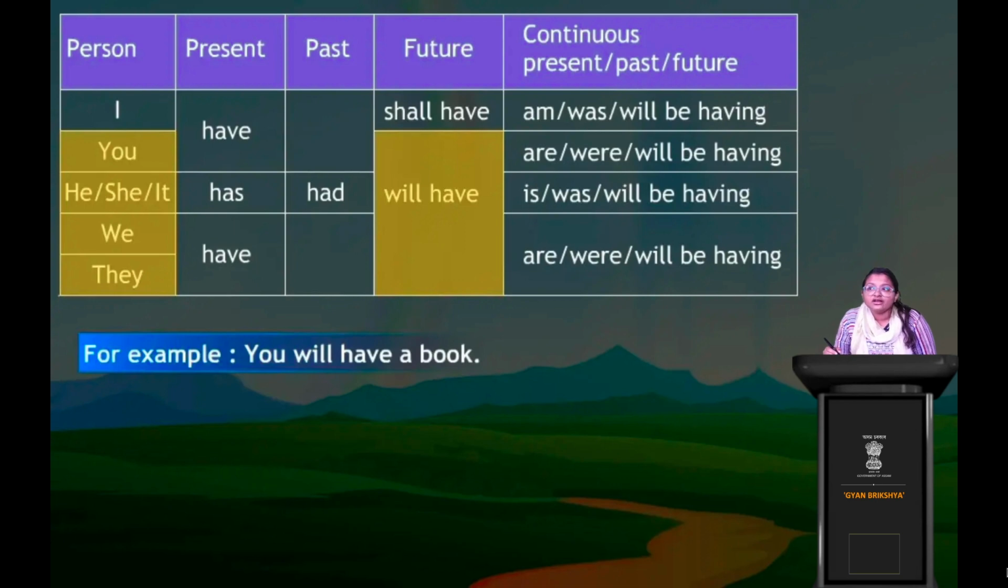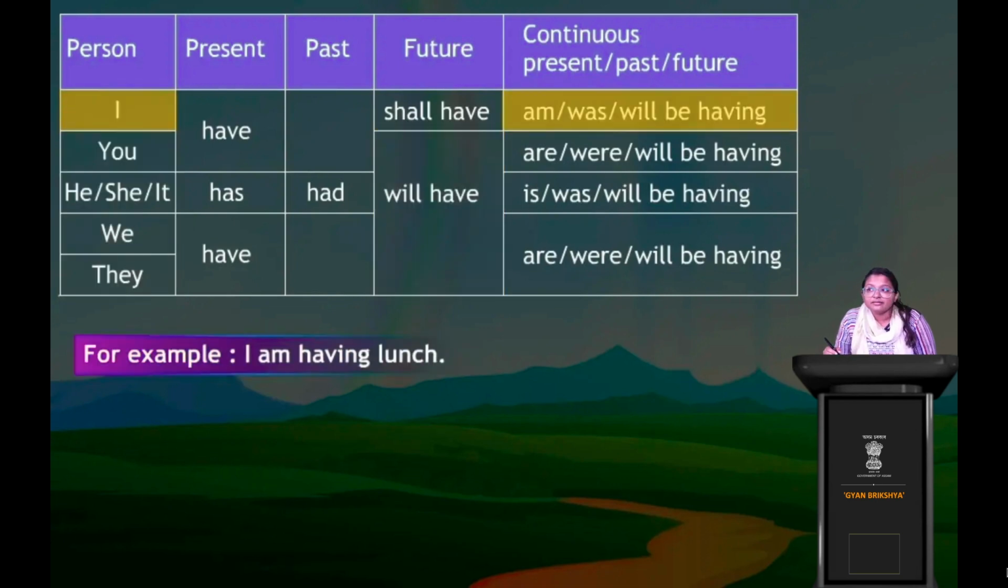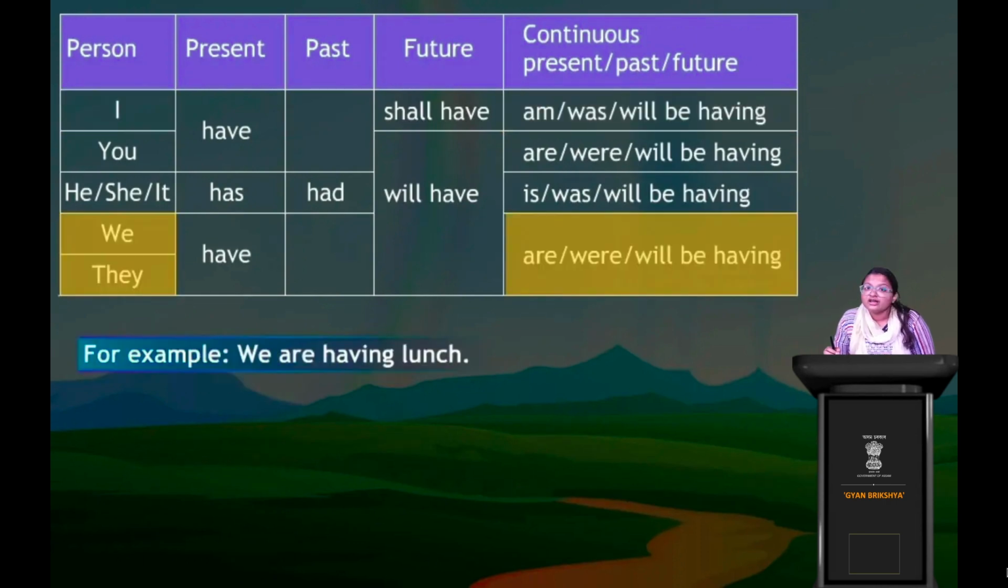I am having lunch. Again present tense. I am having lunch. Present continuous. Okay. You are having lunch. Again, present continuous. He is having lunch. Again, present continuous. All this present continuous. We are having lunch or they are having lunch. So, as in case of present tense. Right. So, you understood how this table works.